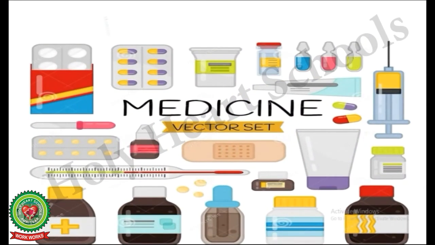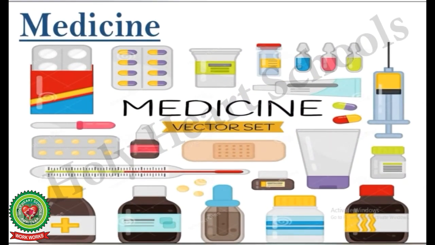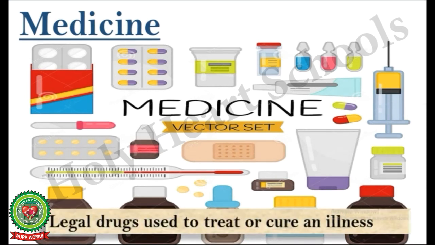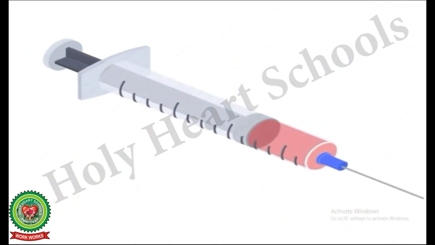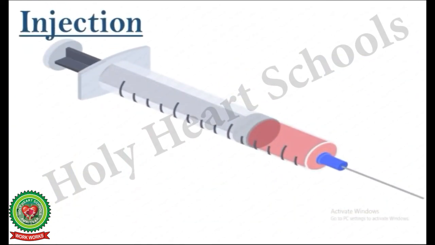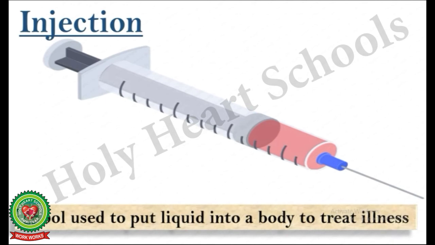Number 3, medicine. Legal drugs used to treat or cure an illness. Number 4 is injection. A tool used to put liquid into a body to treat illness.